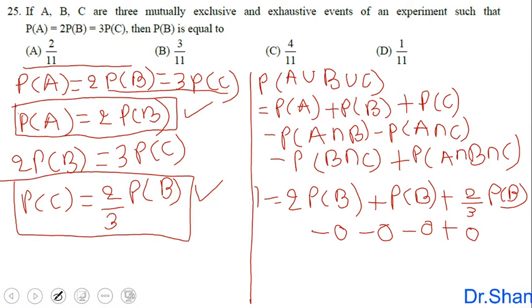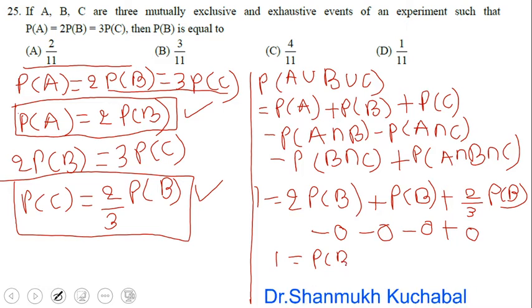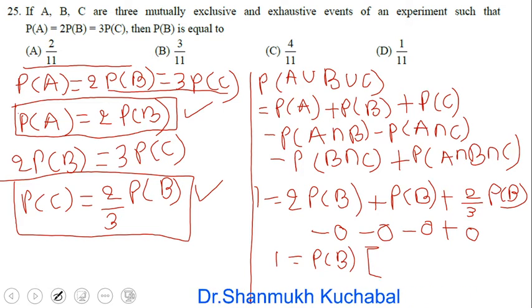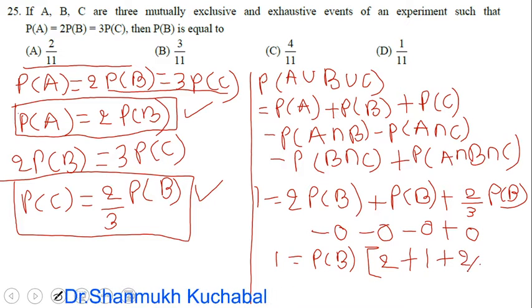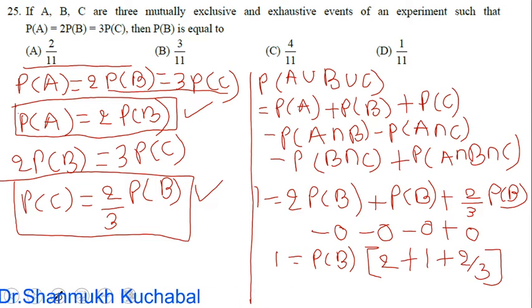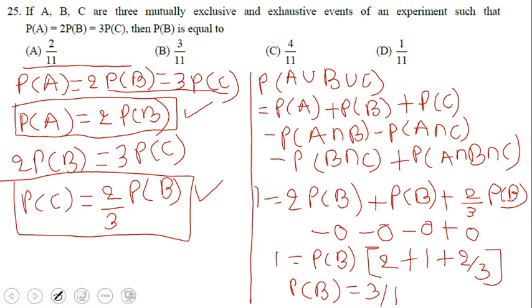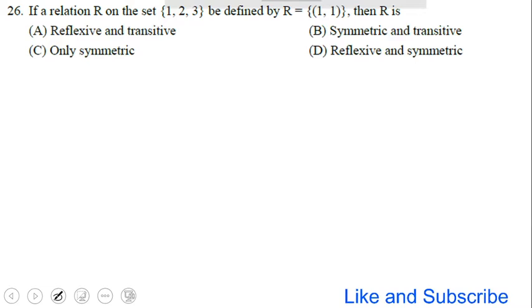So now 1 equals, we take the probability of B as common here. So inside we are left with 2 plus 1 plus 2 divided by 3. Then the probability of B we are going to get as 3 divided by 11 here. Therefore option B is the right answer here. Option B is the right answer. So we'll move to our next example.